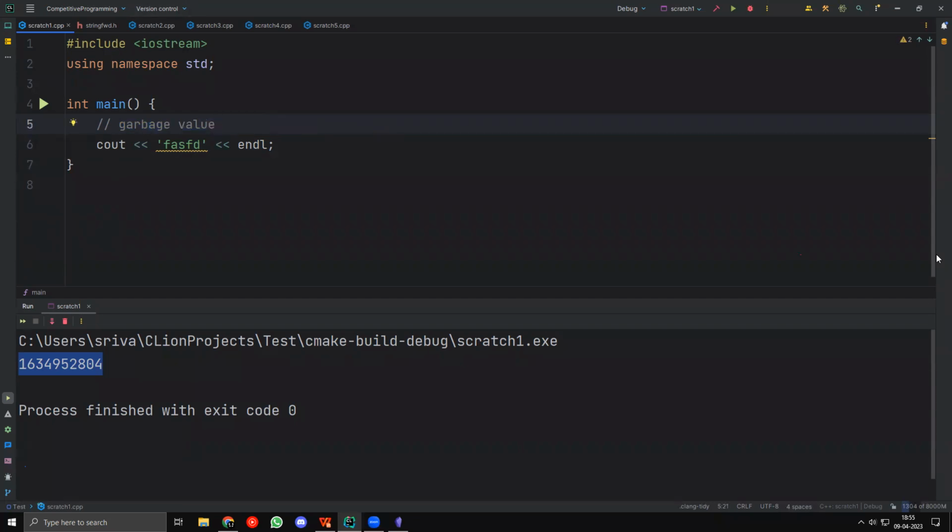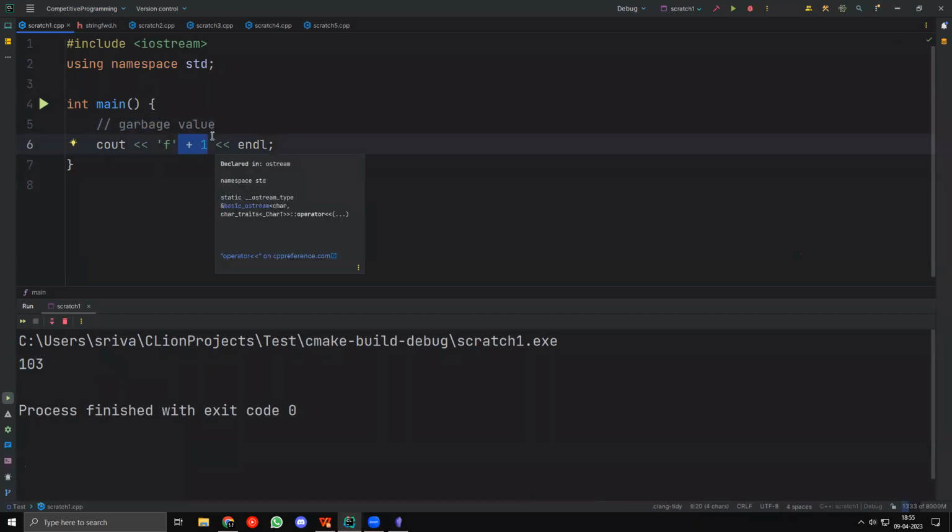Okay, so Shubham says, what happened when we don't apply char? What happened when we didn't apply char is that we took plus 1, and this character was converted to an integer. When you took plus 1, C++ thought that, well, this guy is taking this f and assuming that it's an integer.